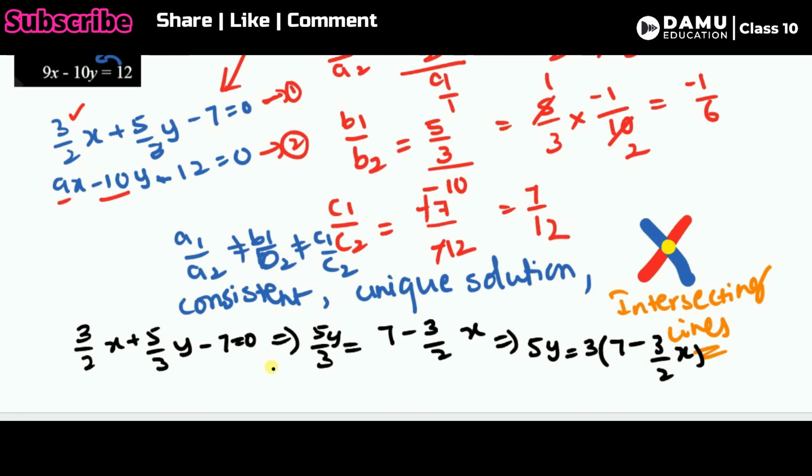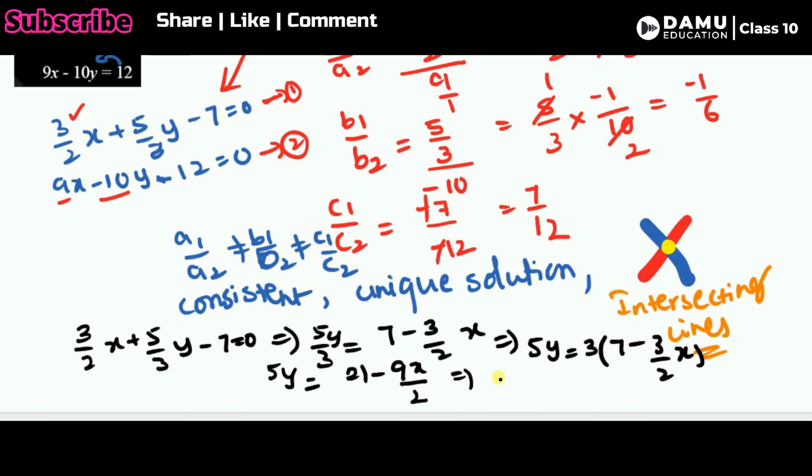Then 5y will be equal to 7 threes are 21 minus 9x by 2. So again, let's divide with 5.